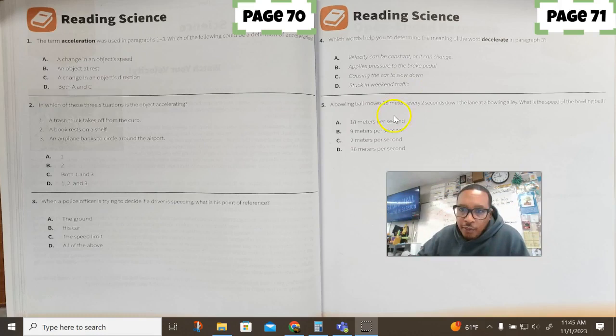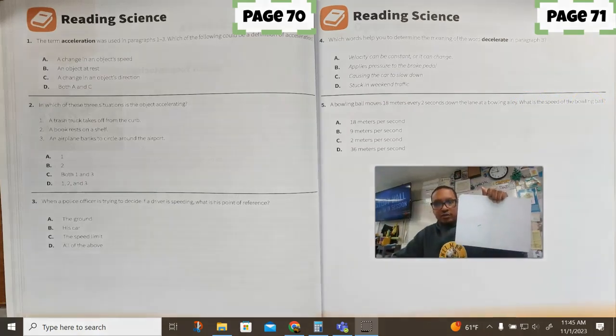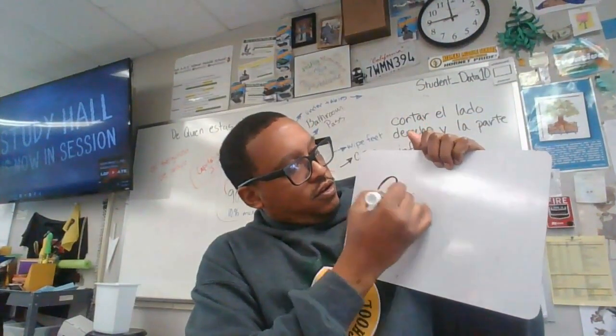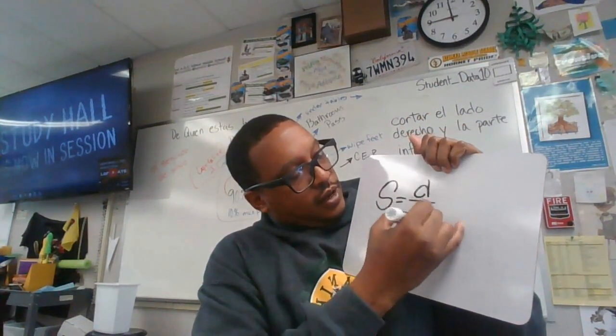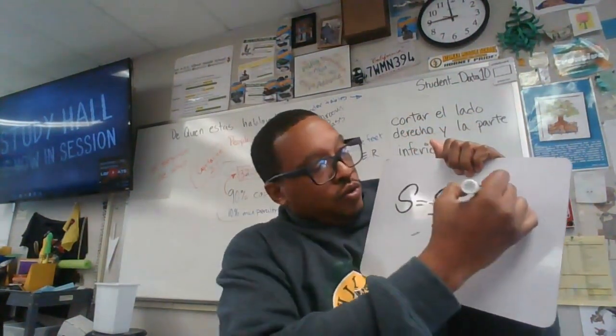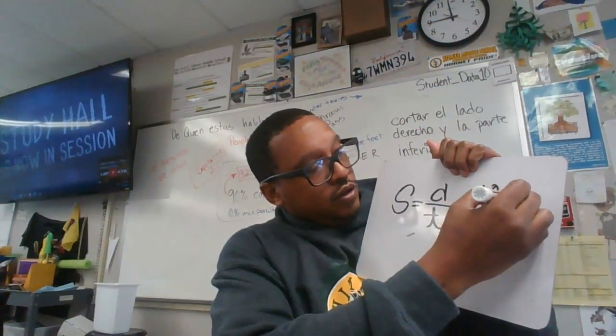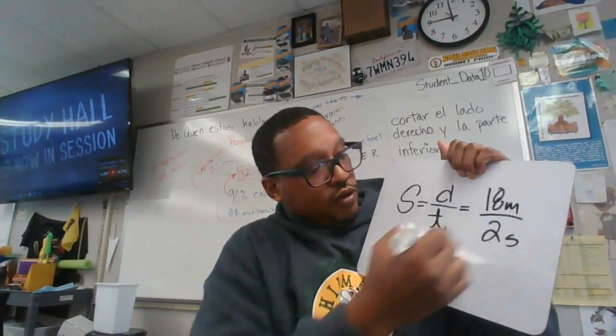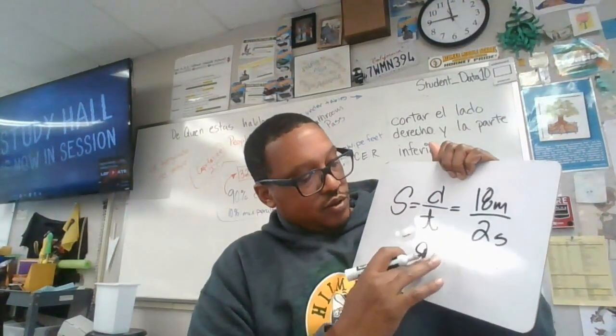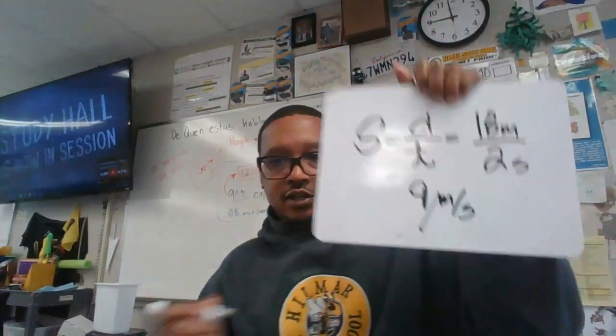All right, and then down here: a bowling ball moves at 18 meters every 2 seconds, right, down a lane in the alley. What is the speed of the bowling ball? They want you to calculate speed. Hopefully you remember that speed is equal to distance divided by time. Since the distance in this case is 18 meters and the time is 2 seconds, we end up with 9 meters per second. Does that make sense?